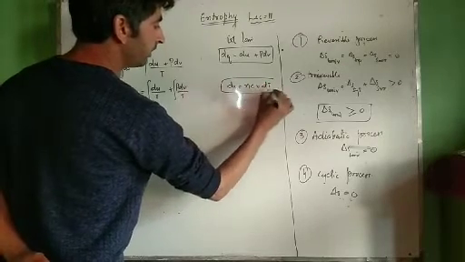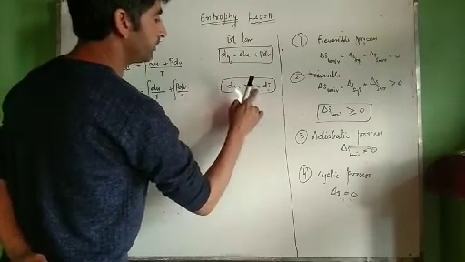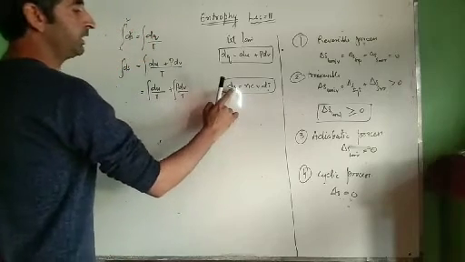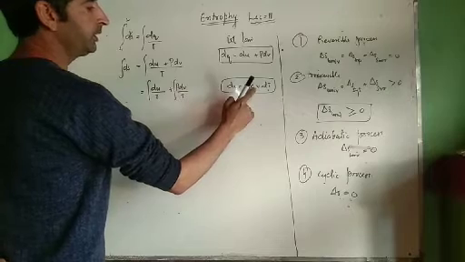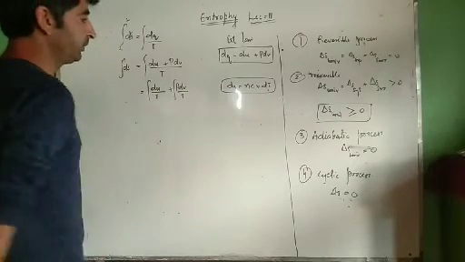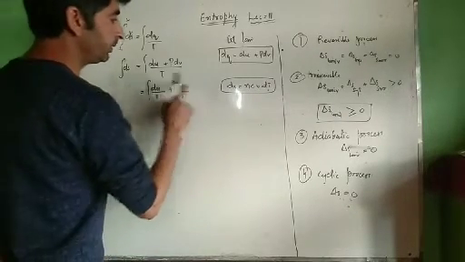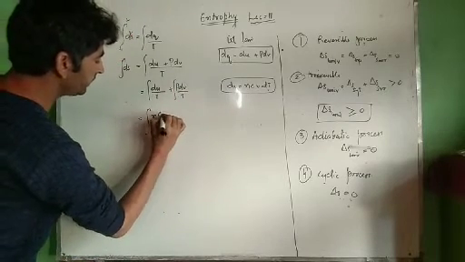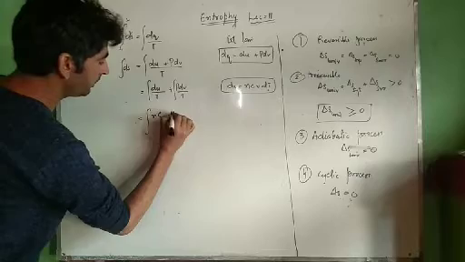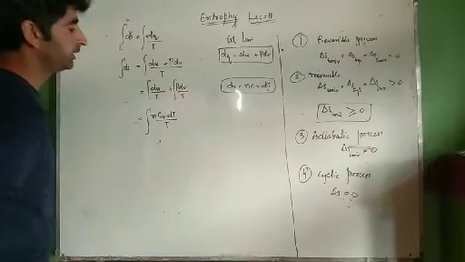This thing I have already explained, where from this we get this equation: the change in internal energy with respect to temperature is equal to the heat capacity at constant volume. Now substitute the value of dU over here, we get the integration of n Cv dT by T.